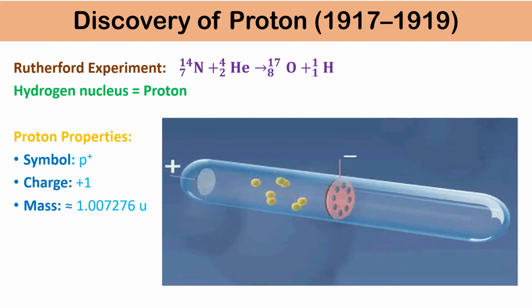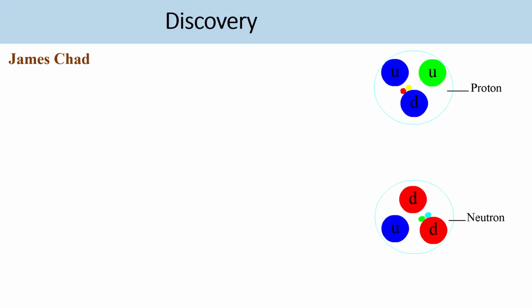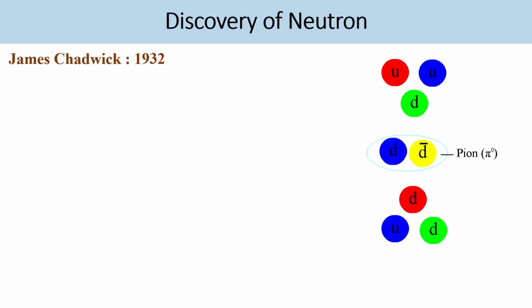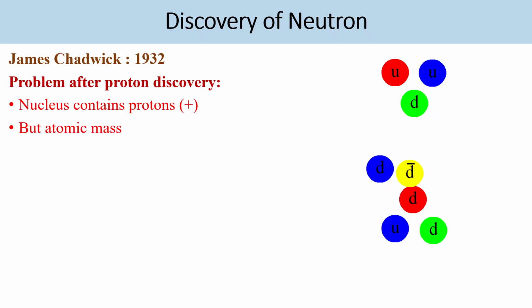After the proton discovery, scientists understood that the atomic number is equal to the number of protons. But scientists also knew that the atomic mass of an element is more than the mass of its protons. So they assumed there is another particle present inside the nucleus. So James Chadwick in 1932 discovered that particle, the neutron. The neutron is a non-charged particle.